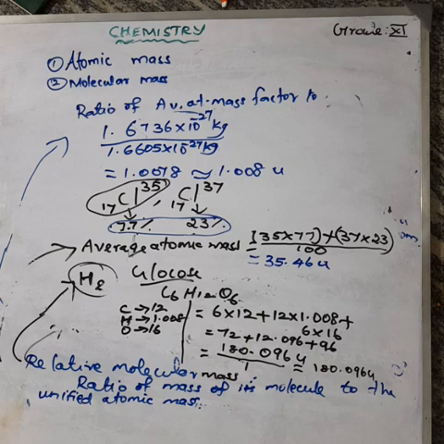And here, some elements have relative atomic masses: hydrogen relative atomic mass 1.008, carbon 12, nitrogen 14, chlorine 35.45. This is the relative atomic mass. Understood?